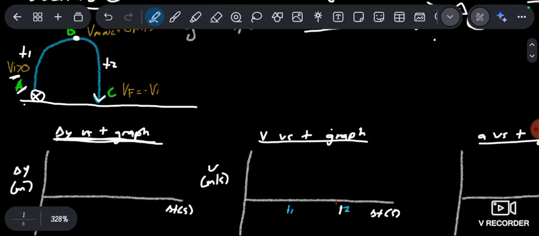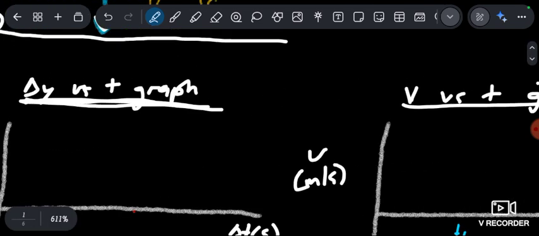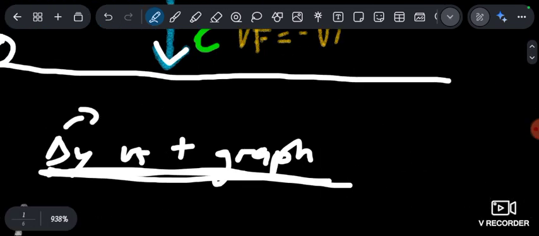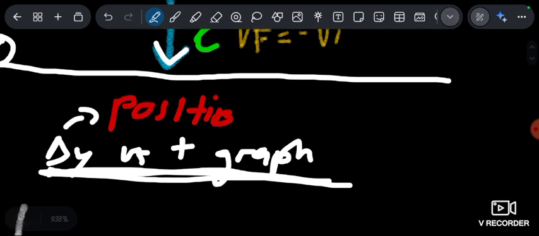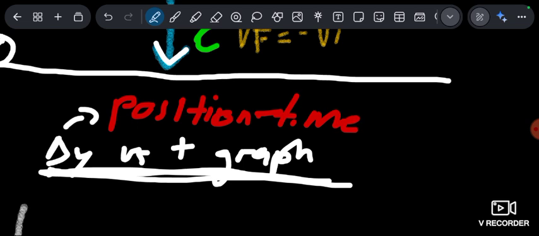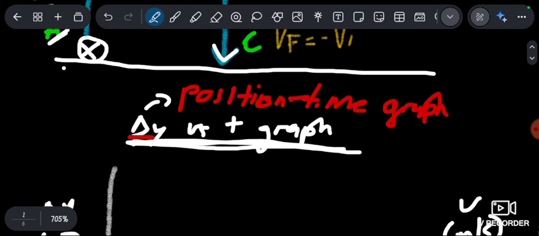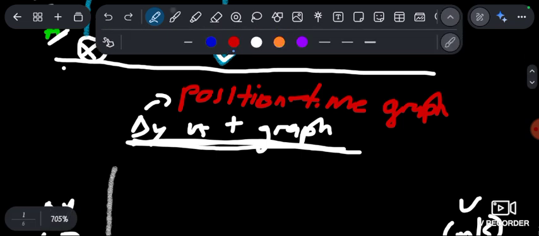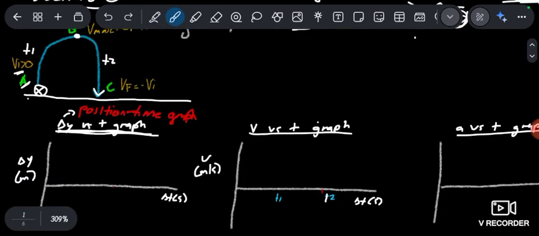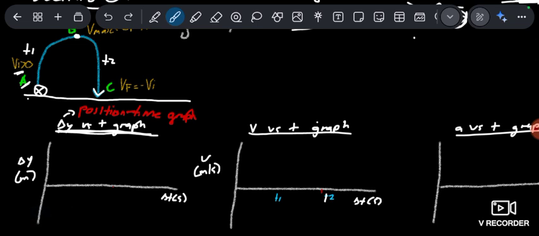Now, what I wanted to do, always remember that this here is what we call a position time graph, because I just explained displacement and then there's a change in position. So this is a displacement versus time graph, and we know that displacement is just a change in position of an object, right? Now, I want you to say this with me. The position time graph always takes the motion of the object.